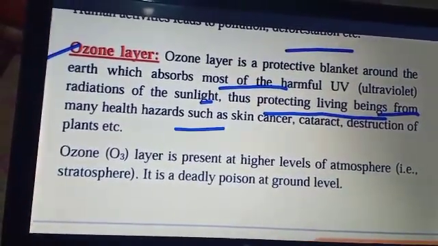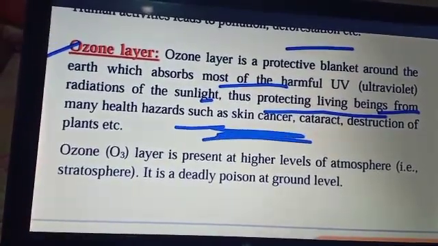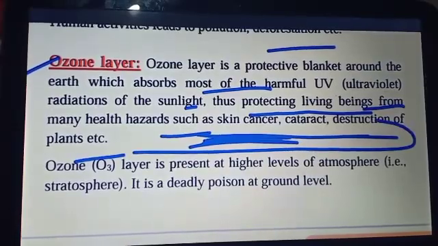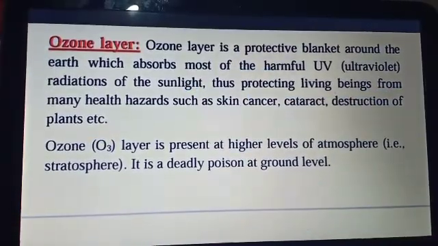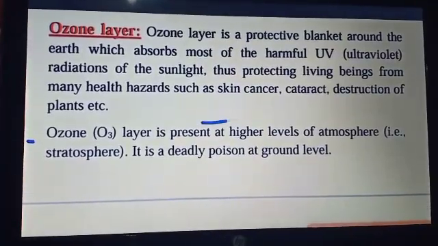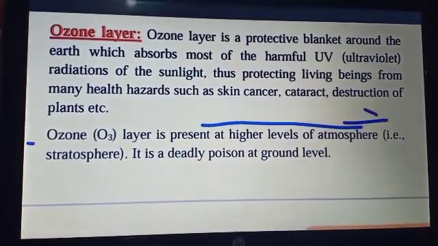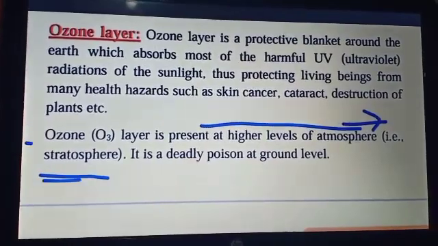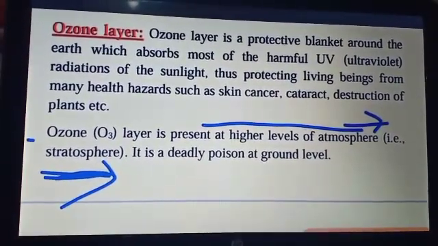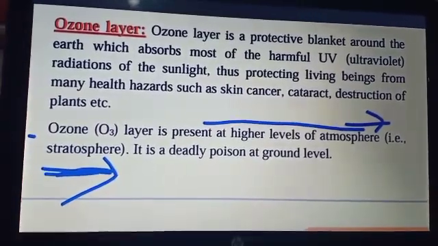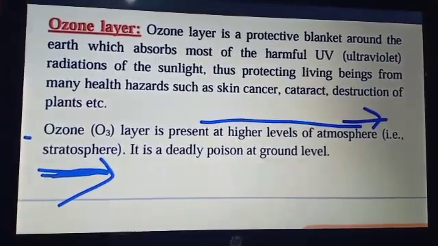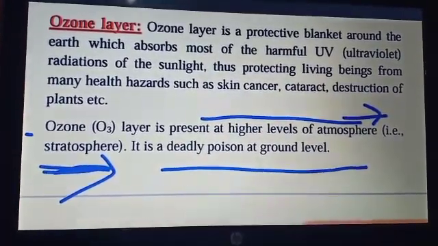UV means the ultraviolet radiation of the sun, which is protected against, saving living beings from many health hazards such as skin cancer, cataracts, destruction of plants, etc. This is due to the blanket-like structure present in our atmosphere called ozone. In the absence of it, it may cause skin cancer, cataracts, destruction of plants, etc.